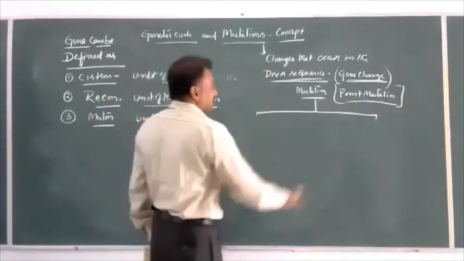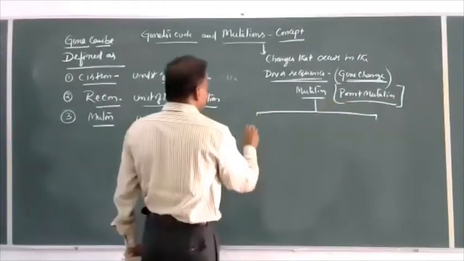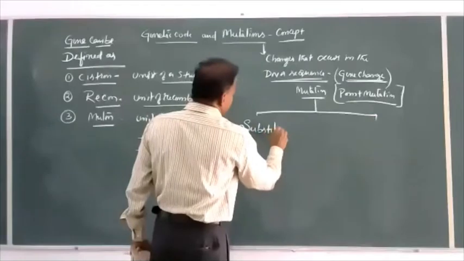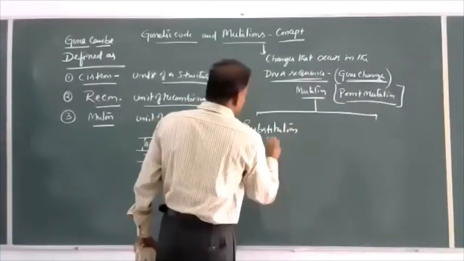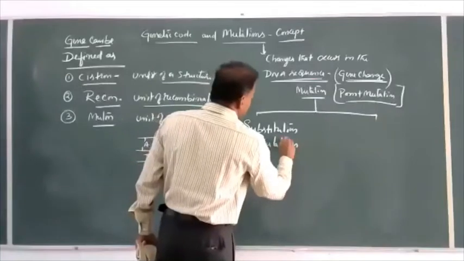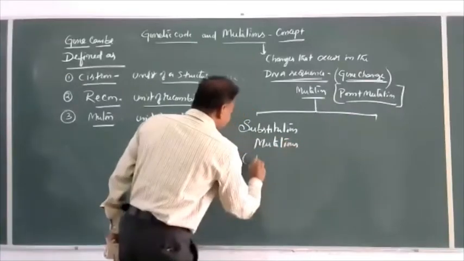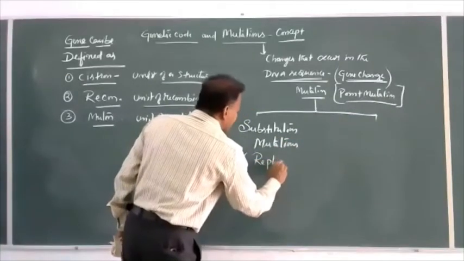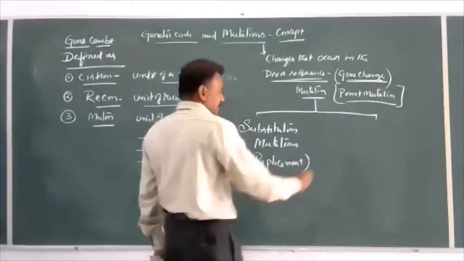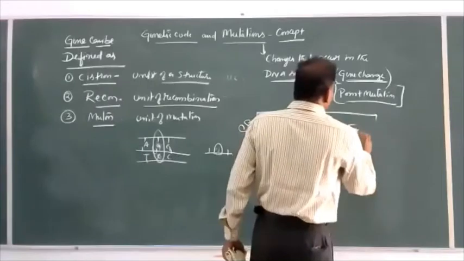The point mutations are studied under two different types: substitution mutations, or replacement mutations, and frame shift mutations.